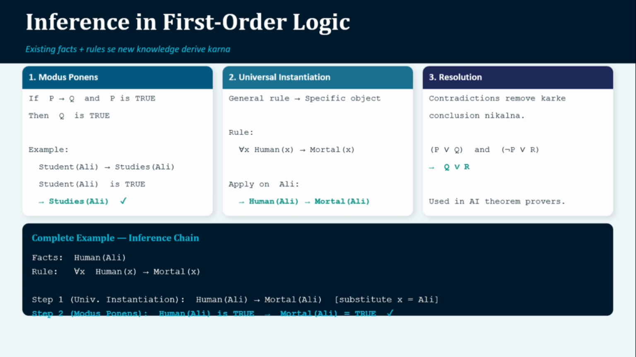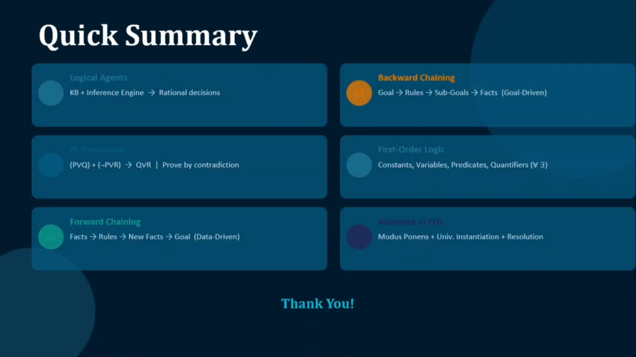The first is modus ponens. If P implies Q and P is true, then Q must also be true. For example, if Ali is a student, then Ali studies. Ali is a student, therefore Ali studies. The second technique is universal instantiation. In this method, a general rule is applied to a specific object. For example, all humans are mortal. And the third technique is resolution.